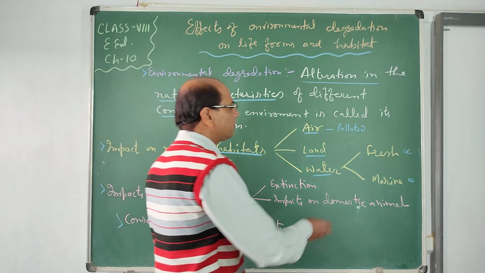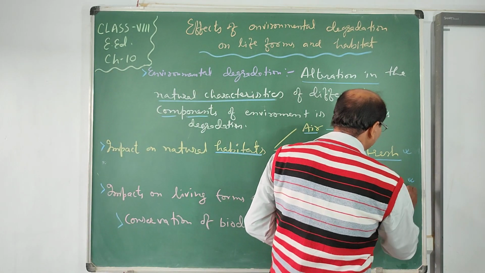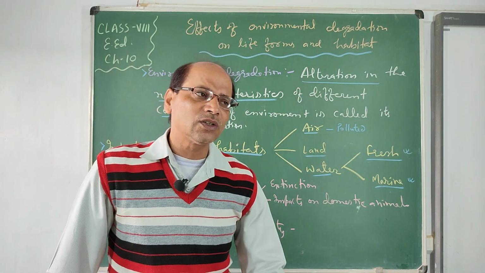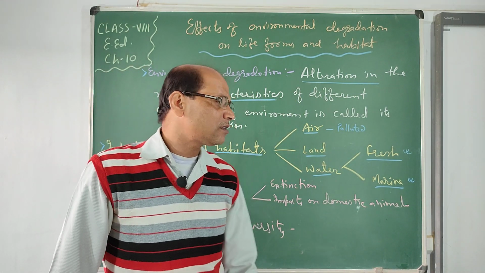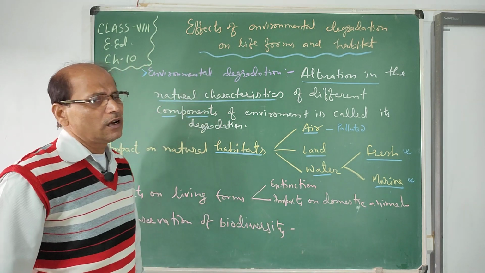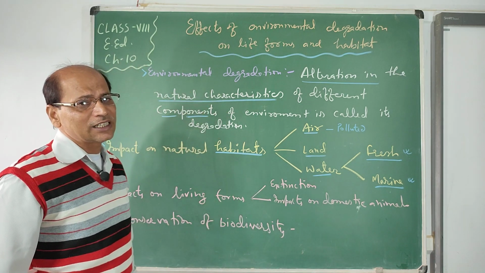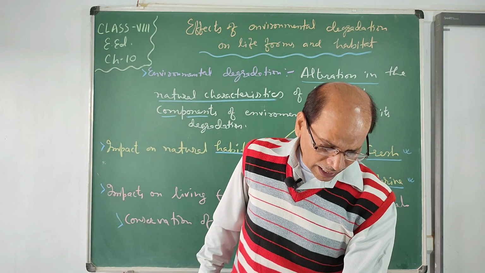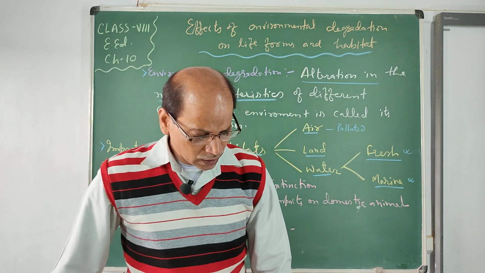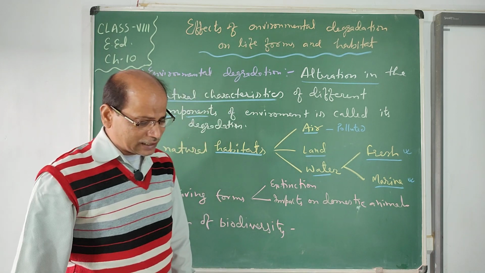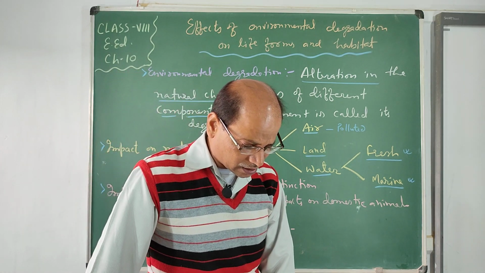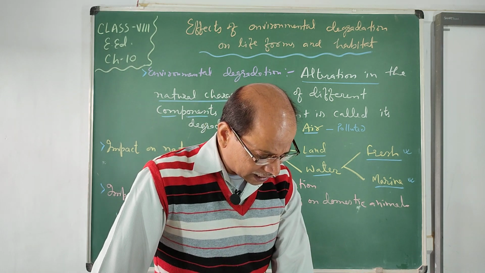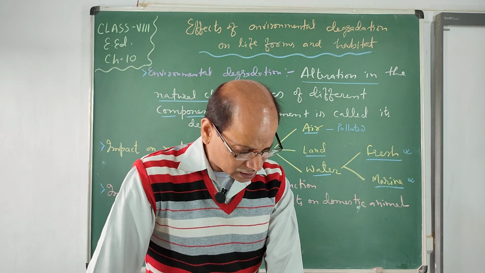So fresh water or brine water nowadays become polluted due to our own activities, or due to different types of activities which are negative to the water, the environmental degradation by human beings. So say, extensive agriculture creates dangerous conditions for animals. A large number of birds die annually due to eating poisonous seeds.